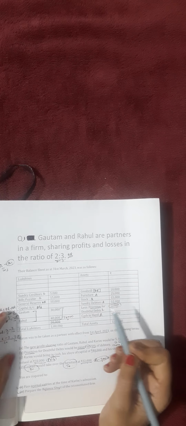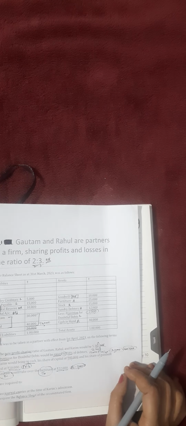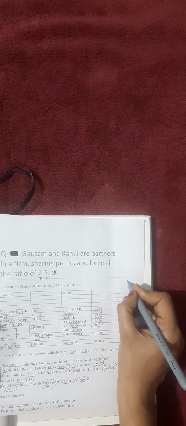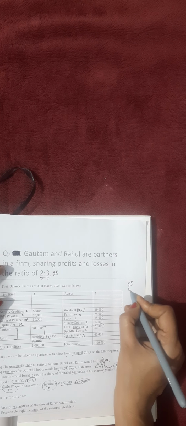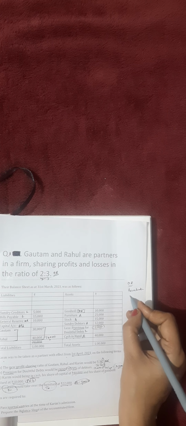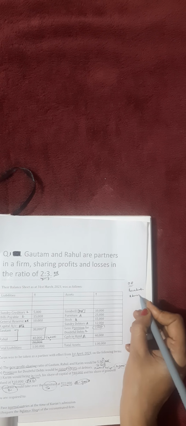So let us see how we will start with the journal. First, what I told you, we will have a sequence of journals. In the very first chapter of standard 11, when you studied the definition of accounting, you studied that accounting is a systematic record. So why do it in a haphazard manner? Let us see. First we will start the journal with the old ratio journal. Whatever old ratio items will be there, we will take first. Then we will go for revaluation items. After that we will go for admission conditions.